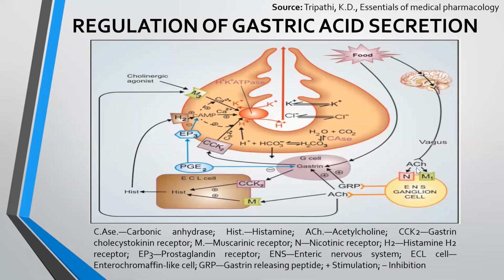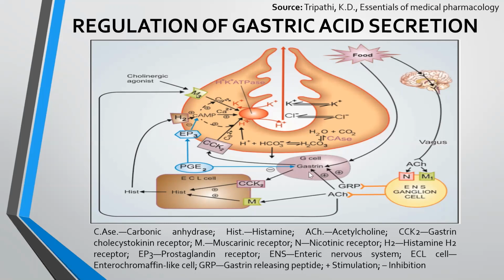Further, acetylcholine acts on the nicotinic or muscarinic receptors of the ganglionic cell of the enteric nervous system. After the stimulation, the ganglionic cell releases gastrin-releasing peptide and acetylcholine. Acetylcholine and GRP stimulate G cells to release gastrin.